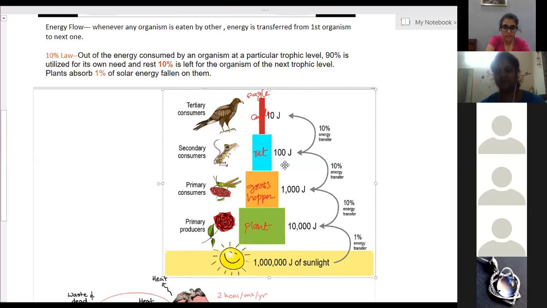Ma'am, what's the meaning of unidirectional? Uni means going in one direction. So energy flows in one direction. Give the reason. Because of the 10% law. Energy flow is unidirectional, not the 10% law.